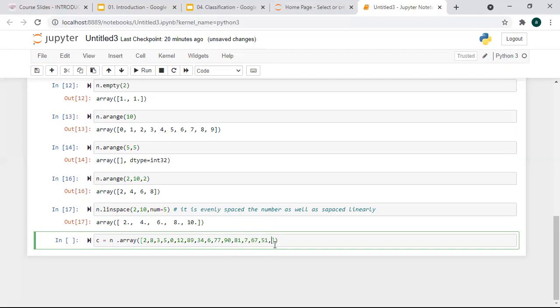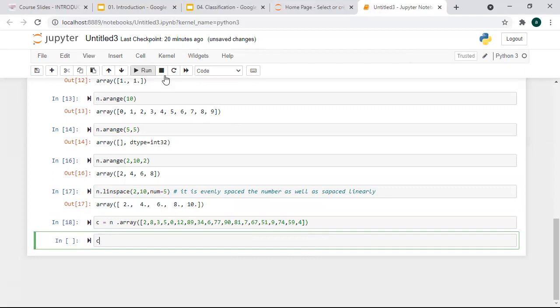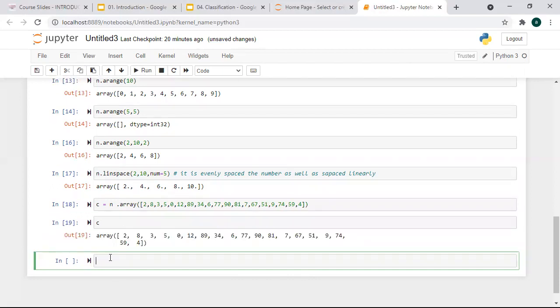Suppose these are the elements, and I want them arranged. Now, if you want to sort it, which function are you going to use? Is it the np.sort function?